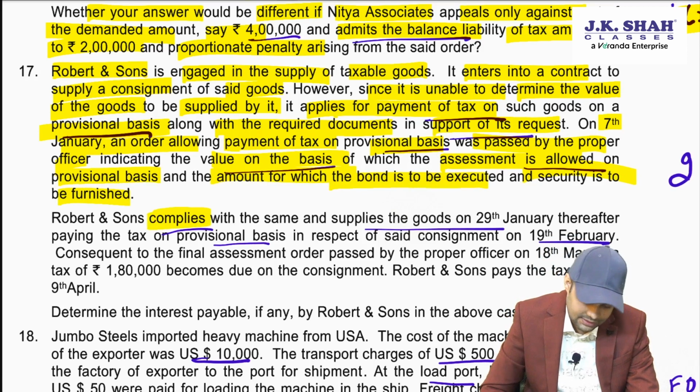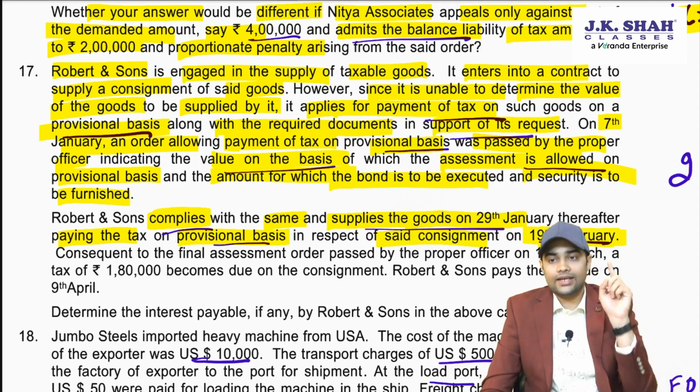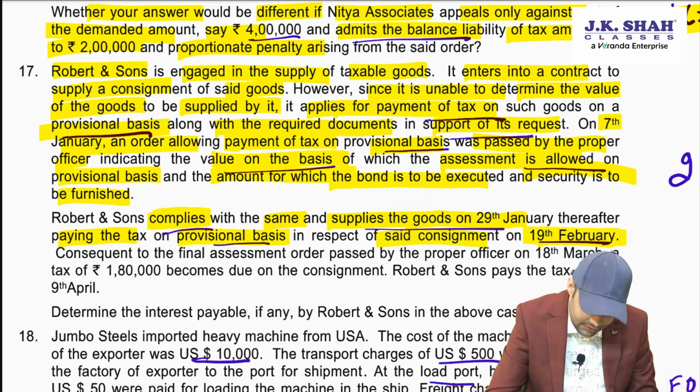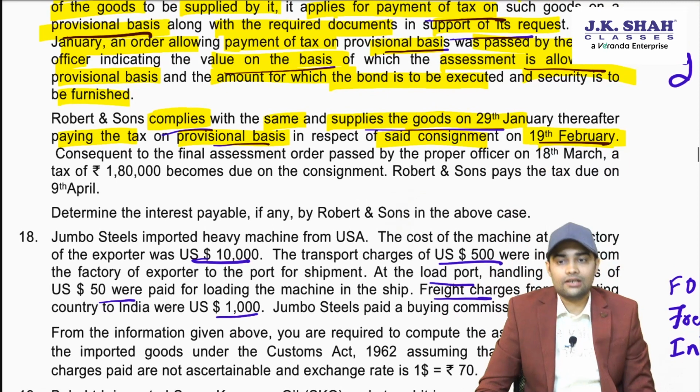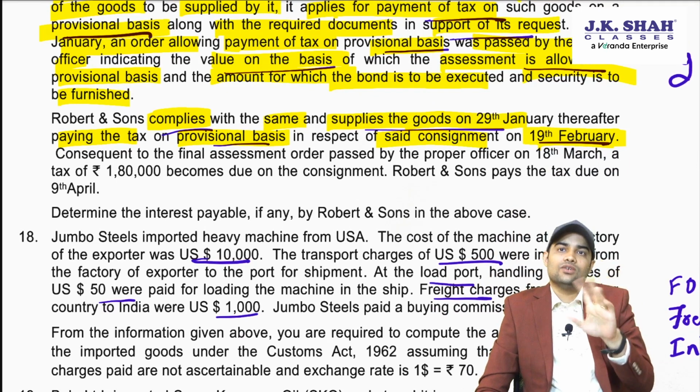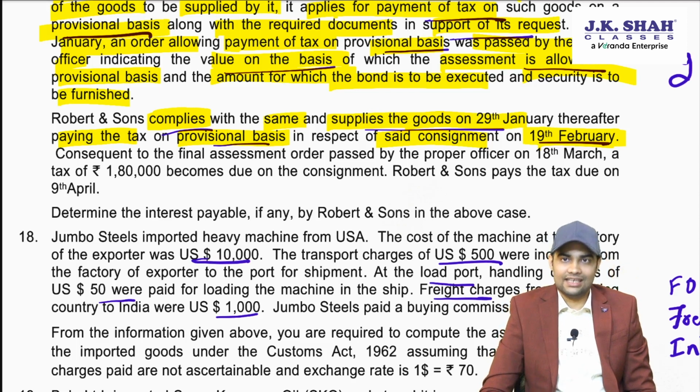Robert & Sons complies with the same and supplies the goods on 29th January. Thereafter, paying the tax on provisional basis for the said consignment on 19th Feb. See, 29th January, what is the due date for payment? 29th January, the due date for payment is 20th Feb, but he has paid the tax on 19th Feb.